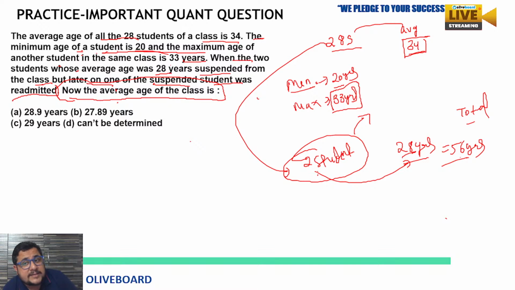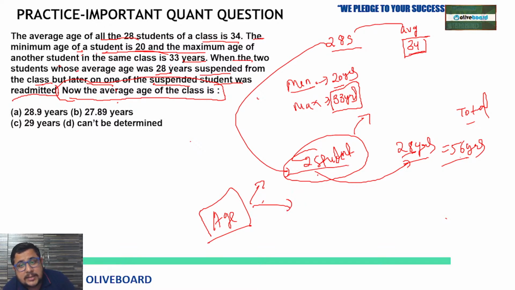So what can we say? We must know the age of that suspended student, the one single student, or the student who rejoined. But we know only their average, that is 28 years. So the 56 years total we can remove.